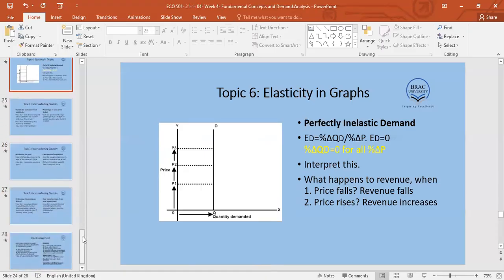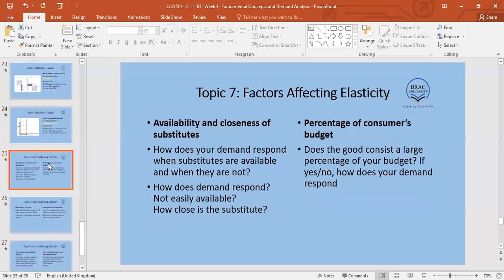Let us look at topic 7. Up until now, we have said that elasticity of demand, or our responsiveness to demand, depends on the commodity's price. This is true. At the same time, this is partially true.